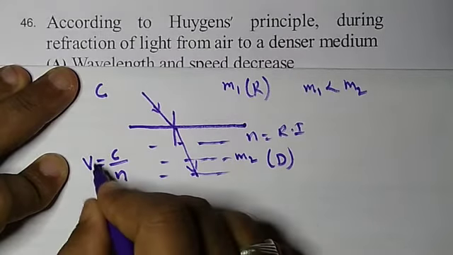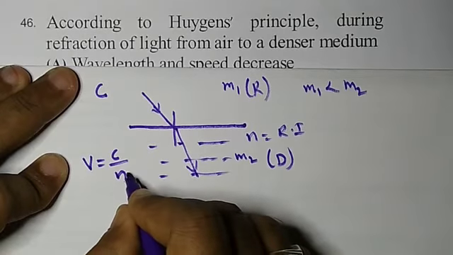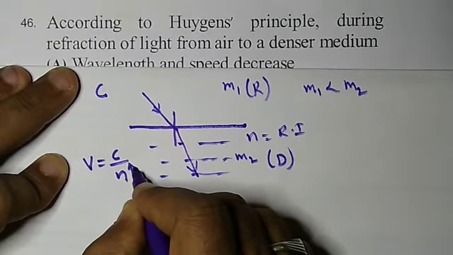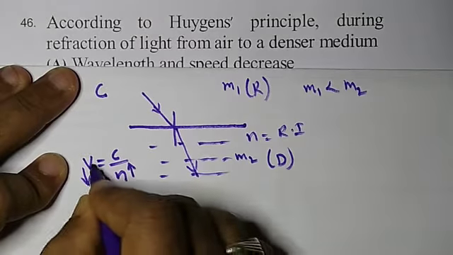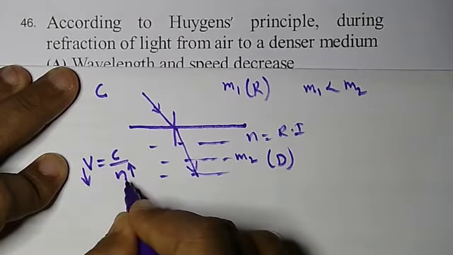It is quite clear that as the refractive index increases, the velocity of light in this medium decreases, because these two are inversely proportional.